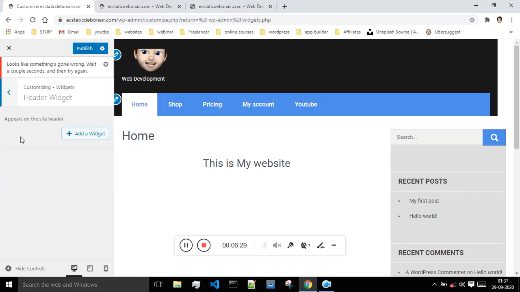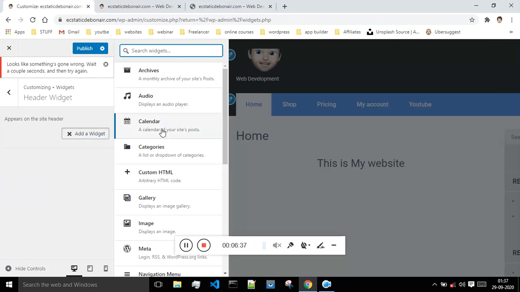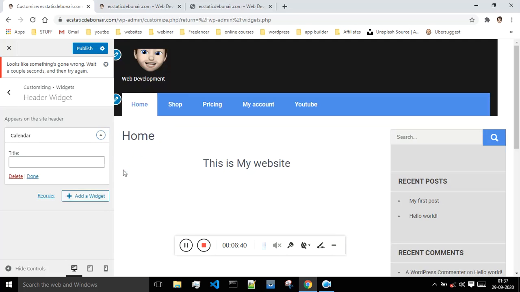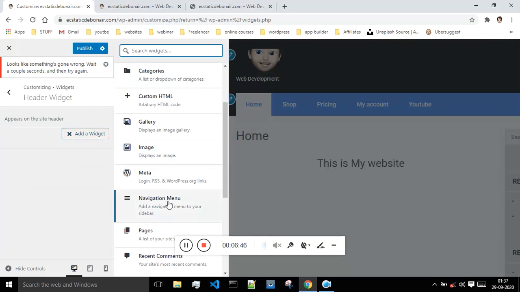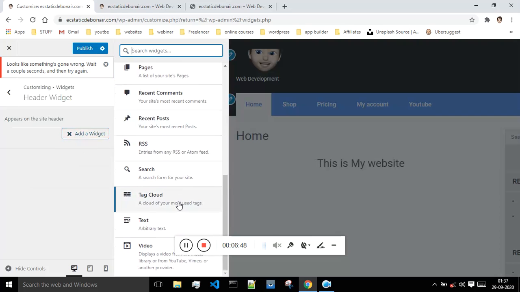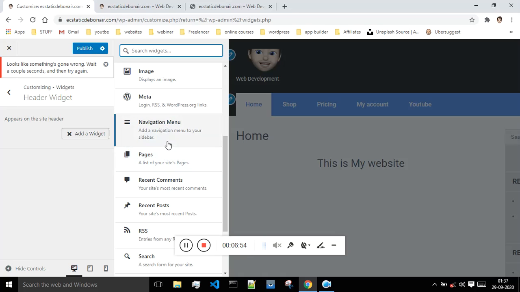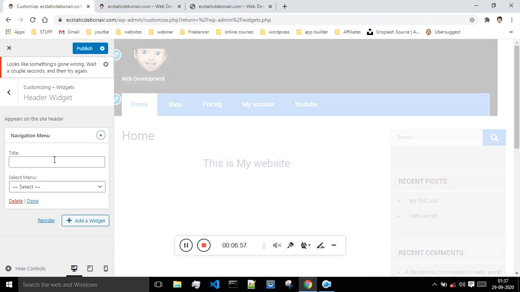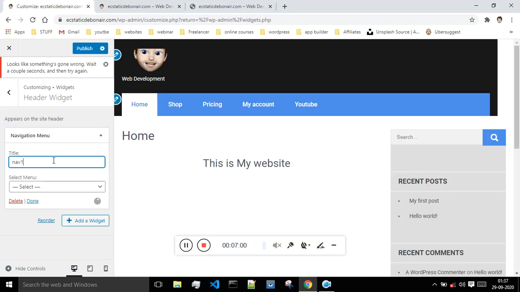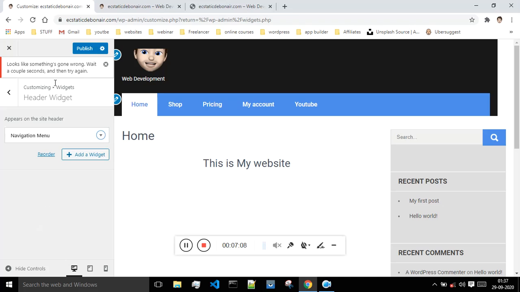And next is a header widget. So basically if you want to add something inside of your header, this is basically the header part, then you can do that. Let me just show you. Suppose I want to add the calendar, then I can add the calendar, but let me just show something that is visible. Suppose I want to add a navigation bar, then I will say nav1. I just have to give the name, and I just have to say which navbar I want to show. I will say primary, and I will say done, and I will say publish.